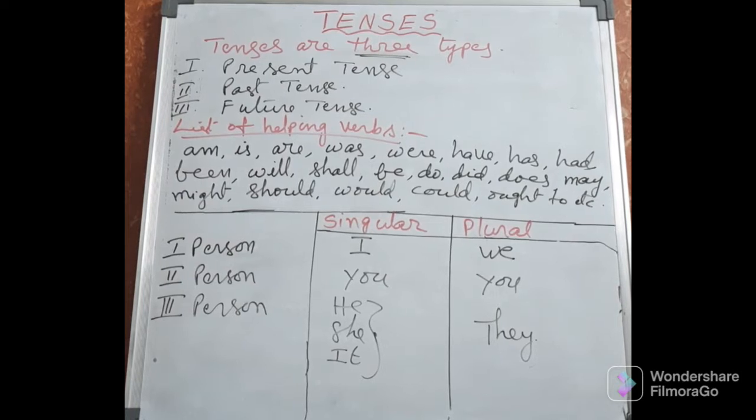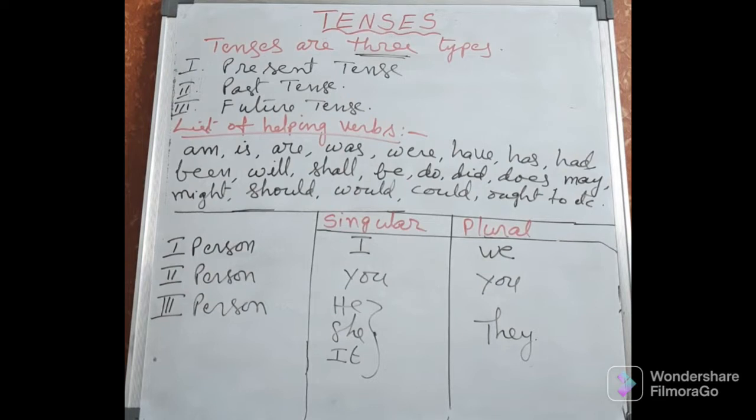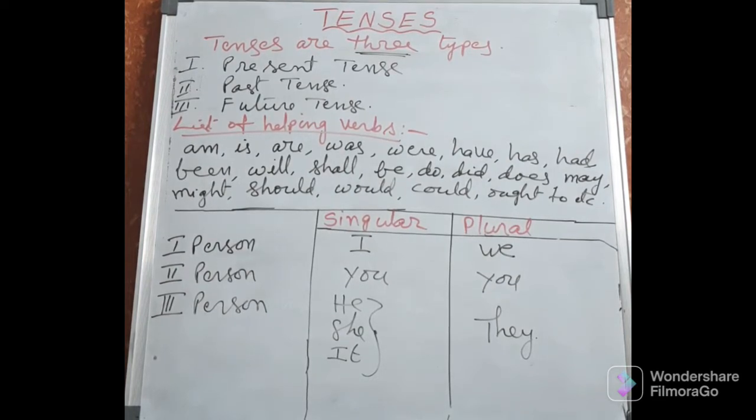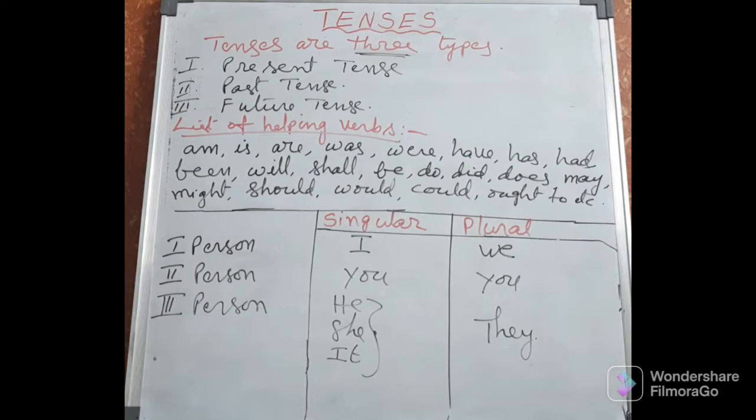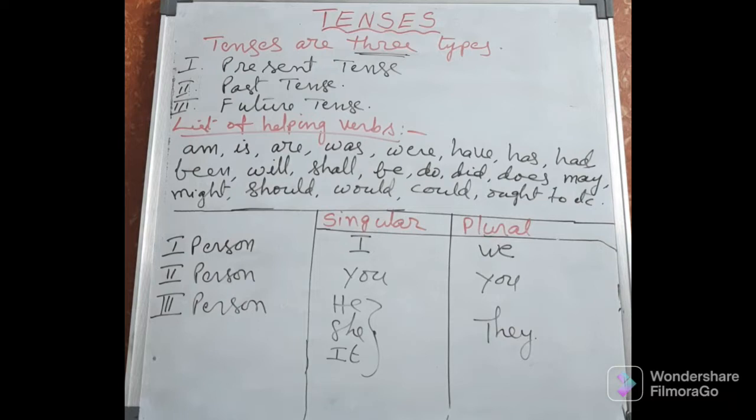Next, if you see here, there are three types of persons I had written in a table. This table is also very important to remember. Not only in tenses, always in the grammar, you must understand what are the three persons, what are the singulars and the plurals, and what are the changes we have to do according to these subjects in helping verbs and main verbs. So there are three types of persons. First person, I had written in the table singular and plural. For first person, singular is I, plural is we.